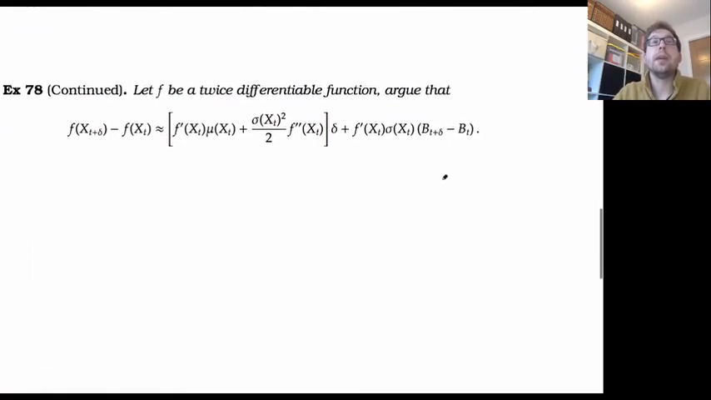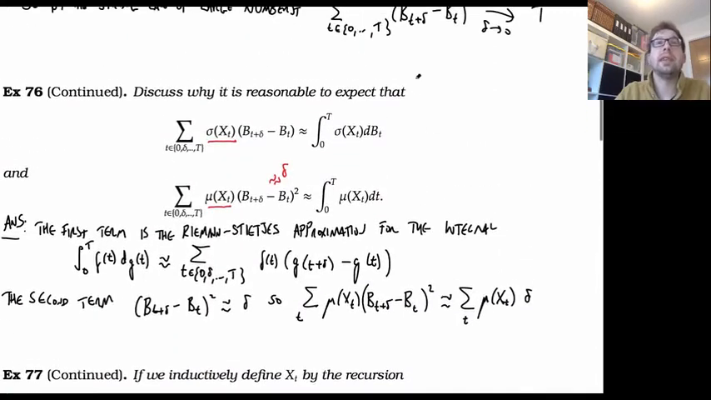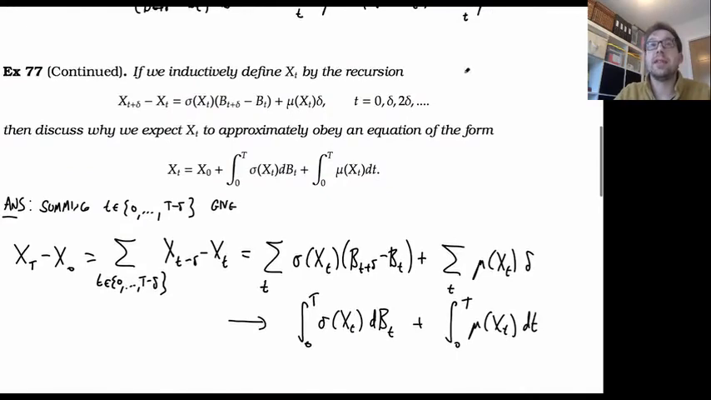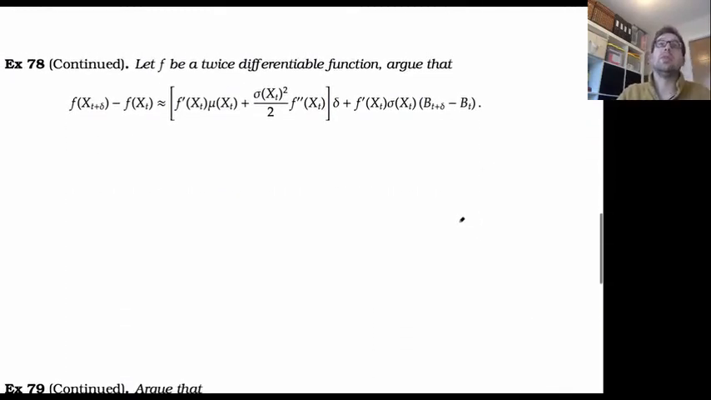Okay. Now, all right. So now we've given the idea of a stochastic integral. That was essentially this exercise, and we've given the idea of a stochastic differential equation, which is this exercise. Now I want to give the idea of something called Ito's formula. So that's sort of like a chain rule for stochastic integrals.